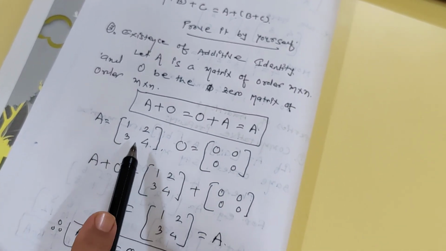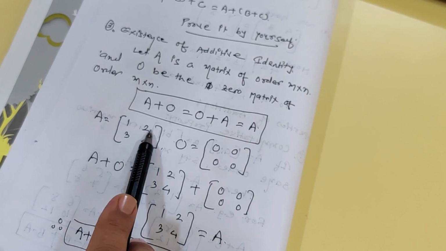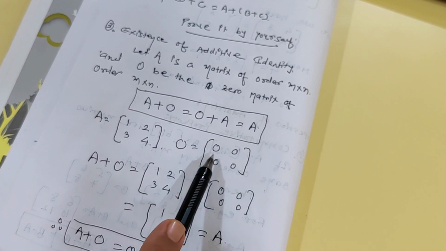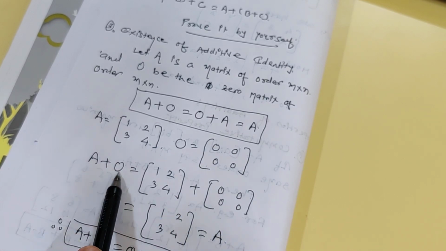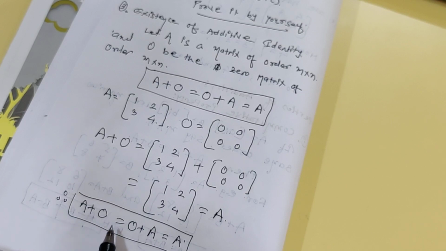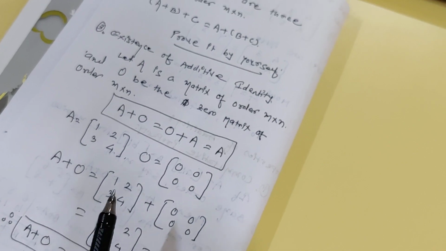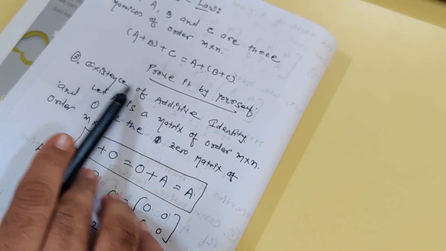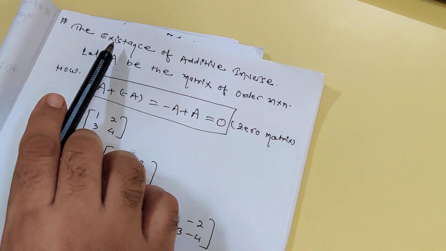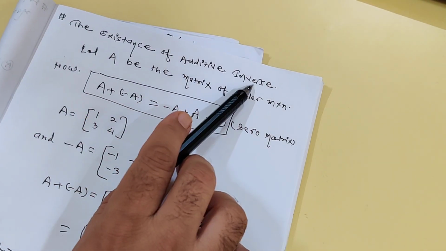So here if you see, A is 1, 2, 3, 4. Zero matrix is obviously 0, 0, 0, 0. Then A plus 0 is equals to A. Therefore, A plus 0 is equals to 0 plus A is equals to A. So this is how you can prove existence of additive identity property. Okay, then we'll see the last property, that is existence of additive inverse.